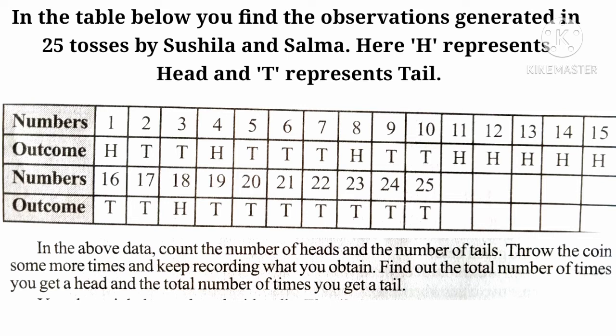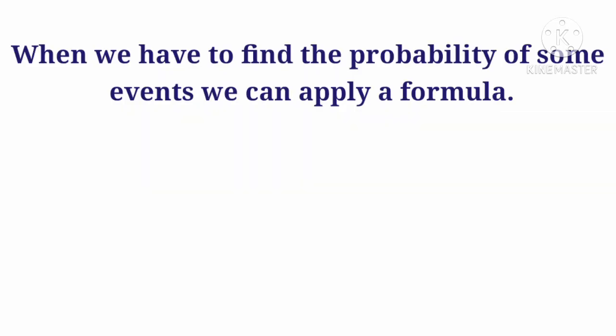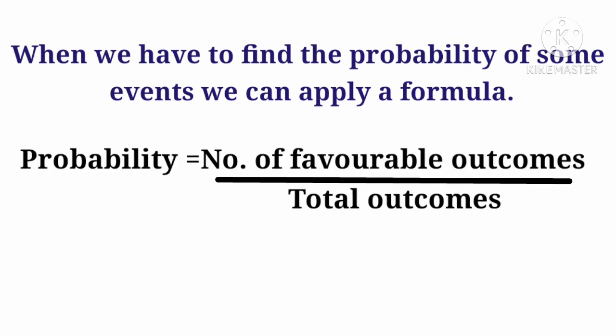In the above data, count the number of heads and the number of tails. Toss the coin some more times and keep recording the outcome. Find the total number of times you get head and then tail. When we have to find the probability of some events, we can apply a formula. That is, probability is equal to number of favorable outcomes upon total outcomes.